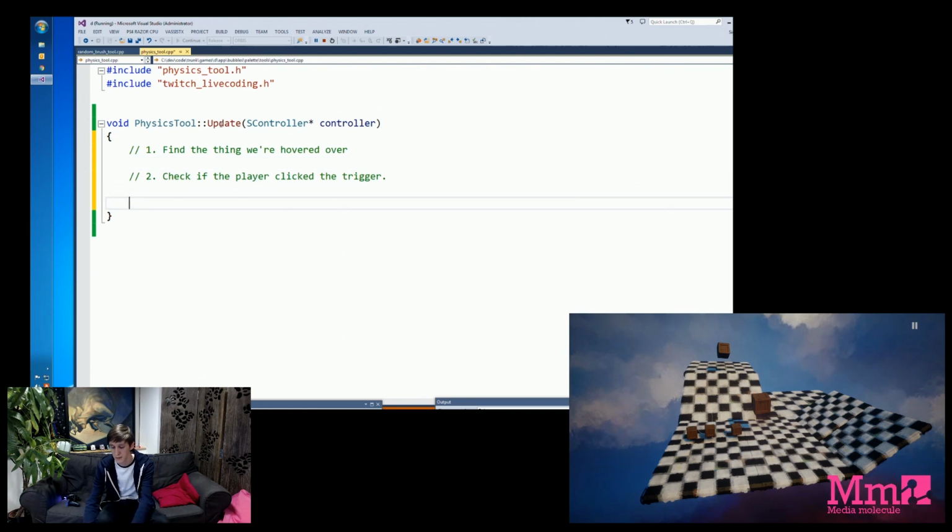Step three is then to update whether the thing is physical or not physical. And there's actually a lot of logic in there, but for now we're going to write that as one step, and then we'll break it down when we get to it. So the third and final step is update whether the thing is physical or not.